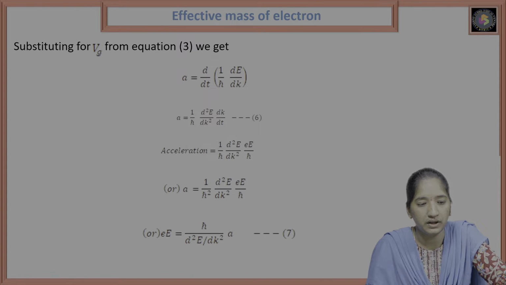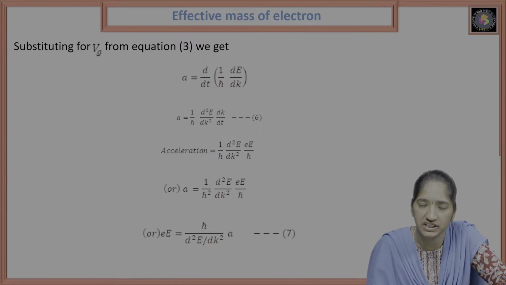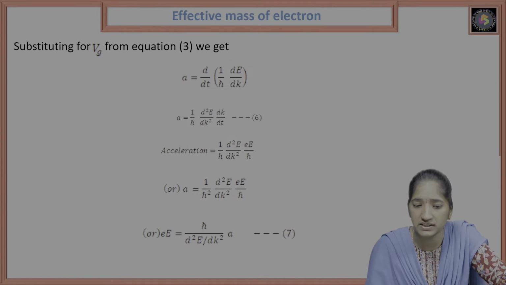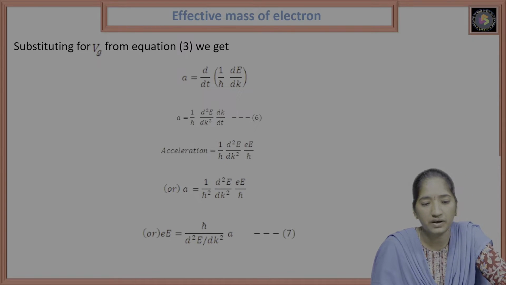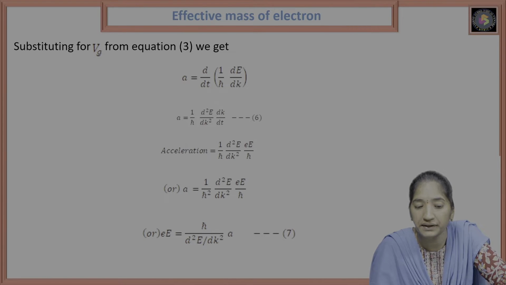So now we substitute for Vg, the group velocity. From equation 3, a is equal to d by dt of Vg.